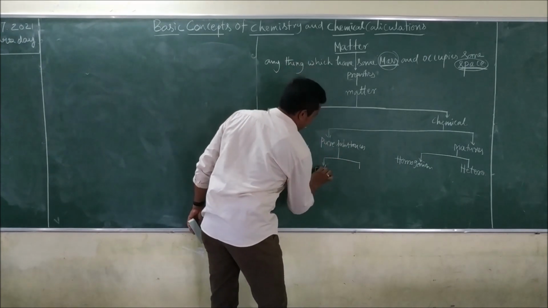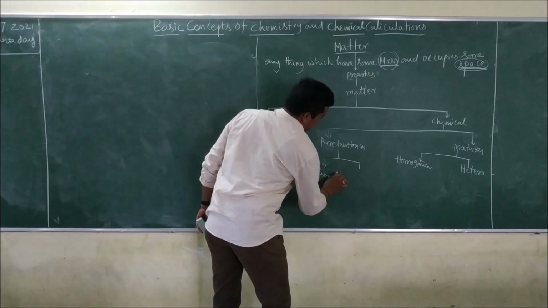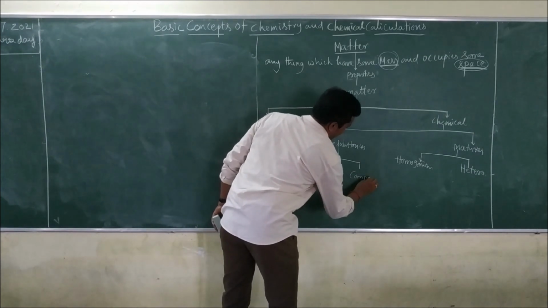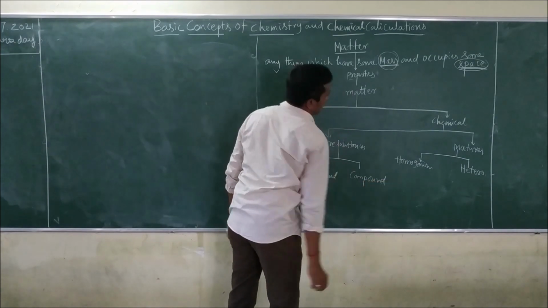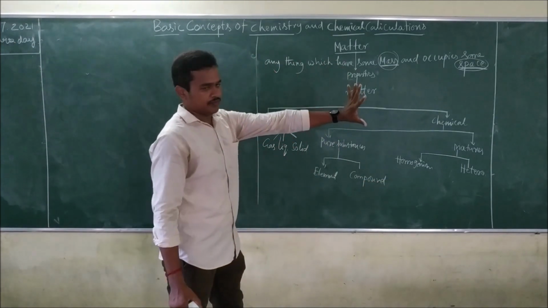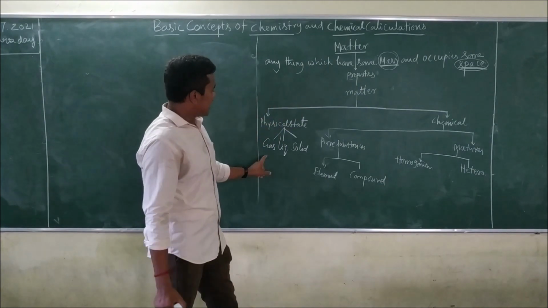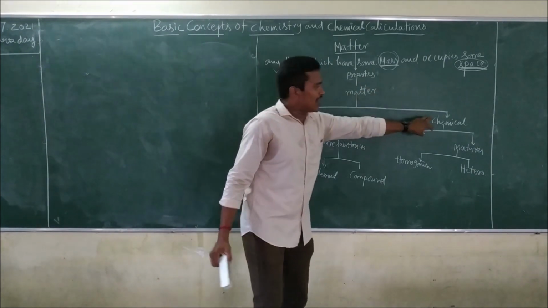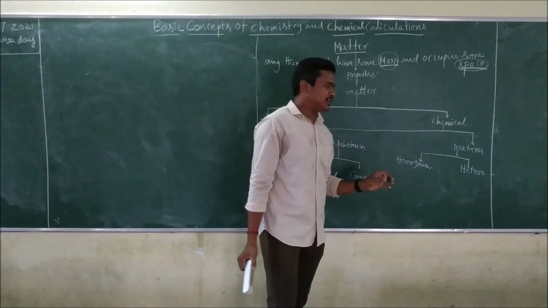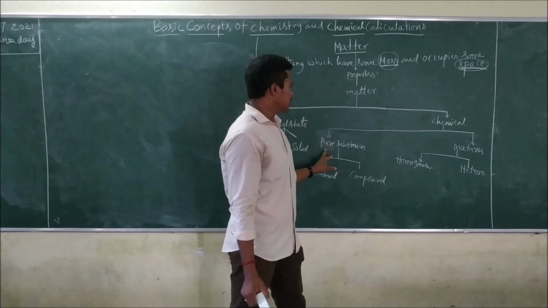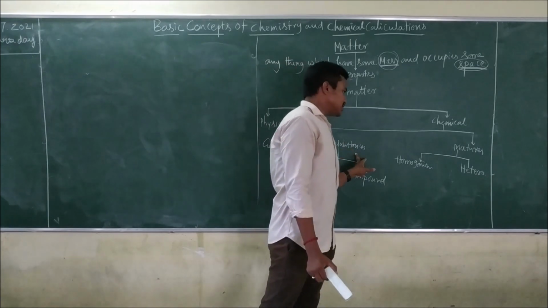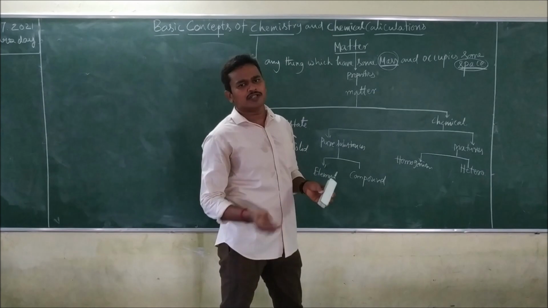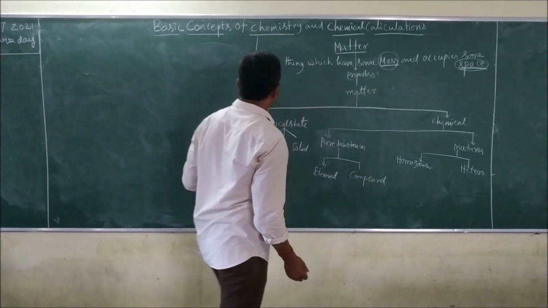One is element, the other one is compound. Now this you are going to study. Based on the physical state, gas, liquid, solid, that is okay, leave that one. We have to concentrate on chemical state, chemical nature. Based on chemical nature, there are two types: pure substances and mixtures. Here, what are pure substances?